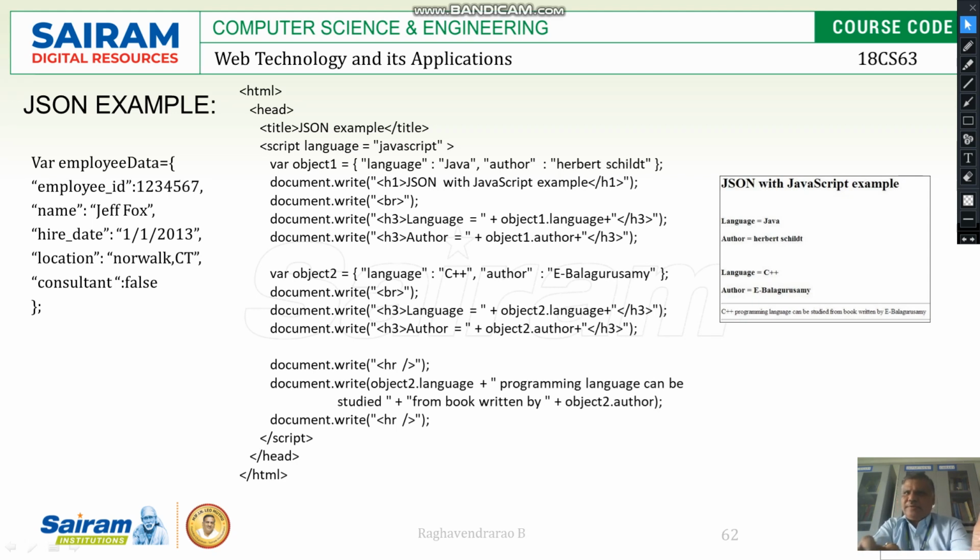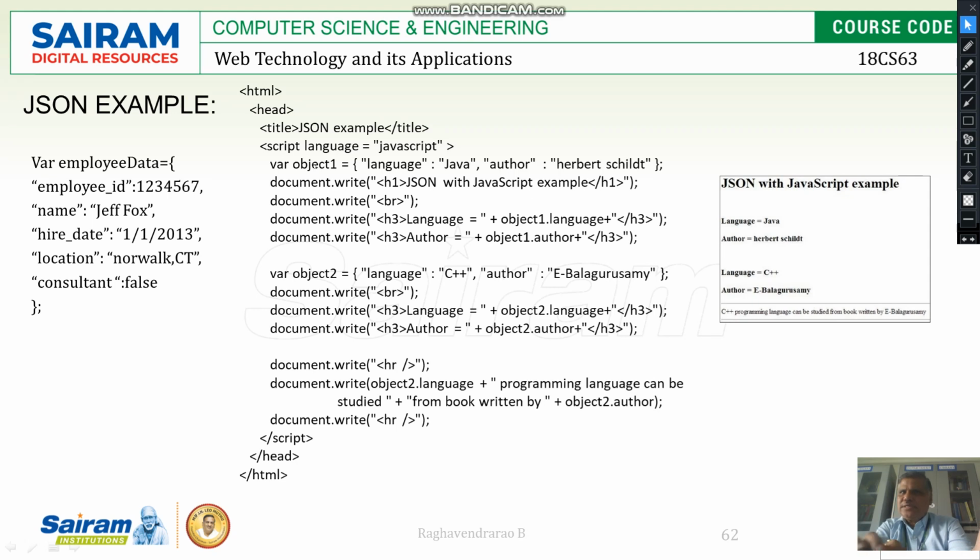Then document.write, h1, this is an example. You can see the output here: JSON example, then there is a break, then language is being written here. You can see that plus is used for concatenation with object 1 dot language. Where is object 1?